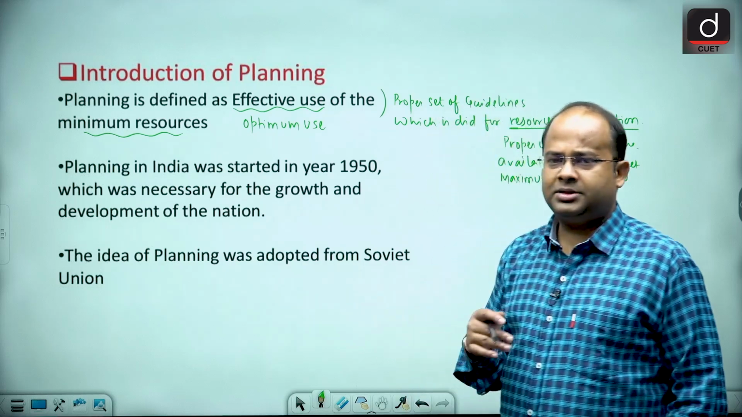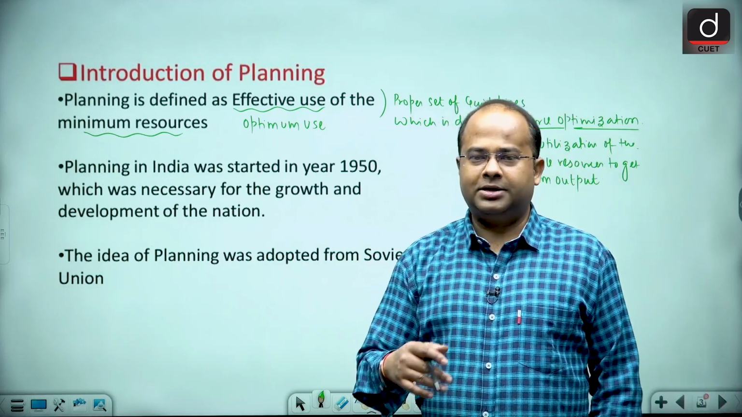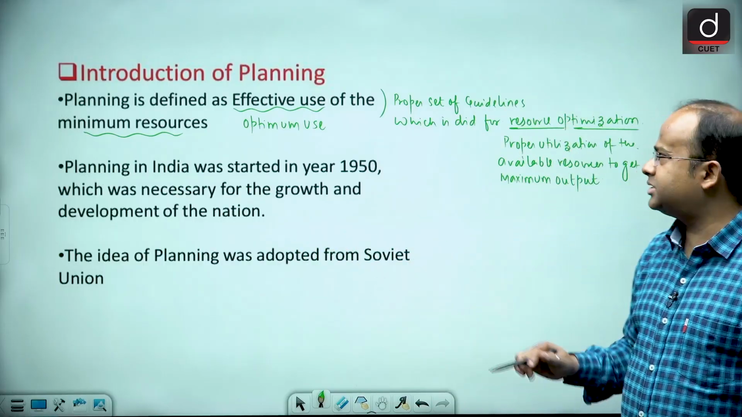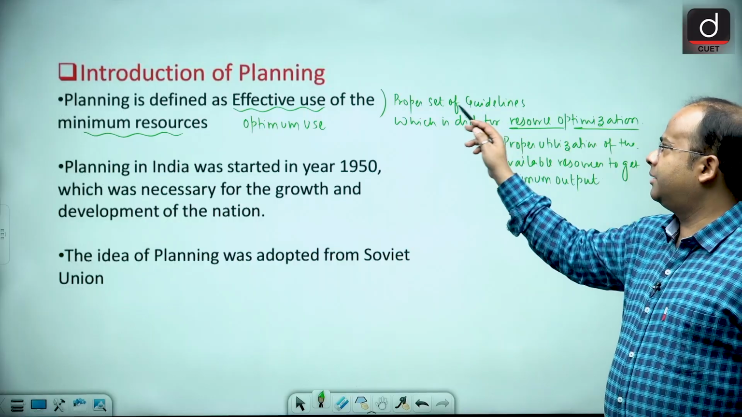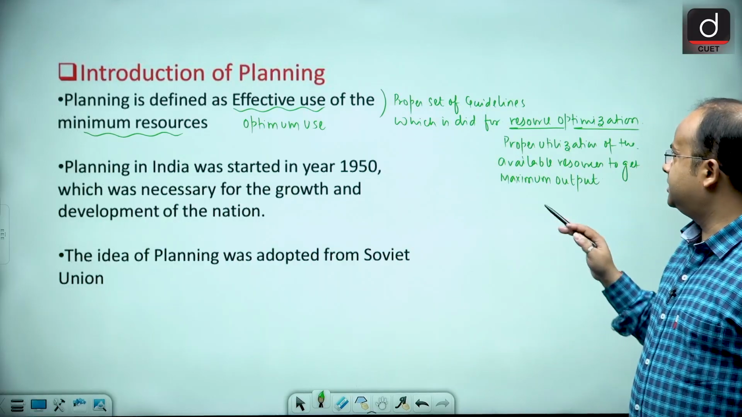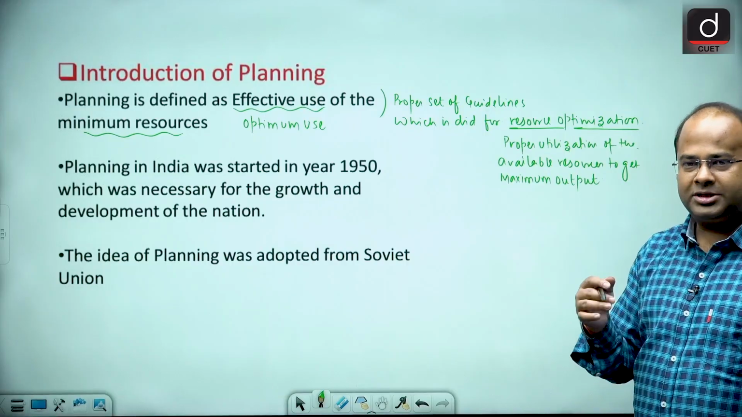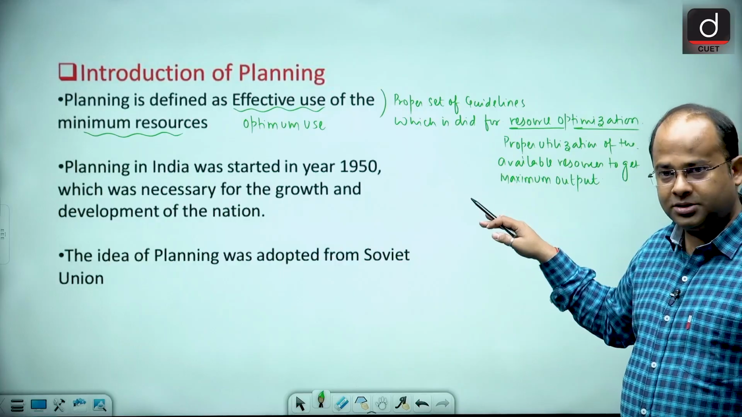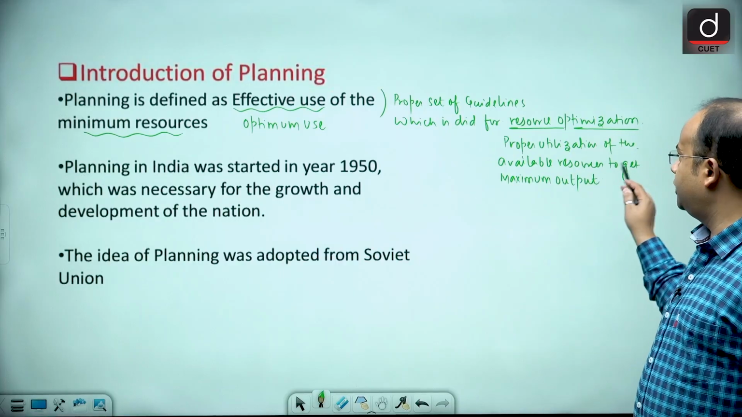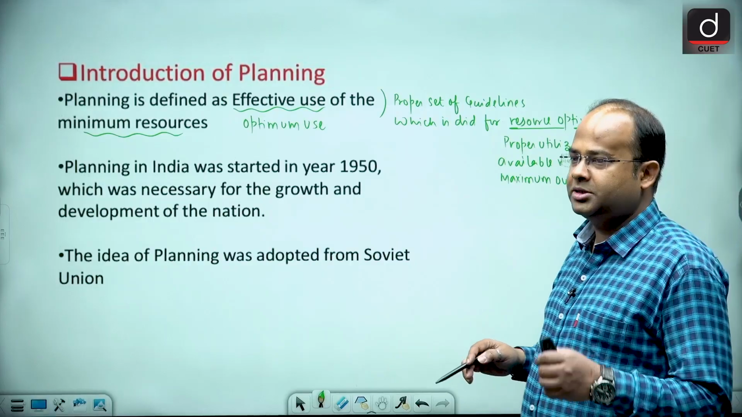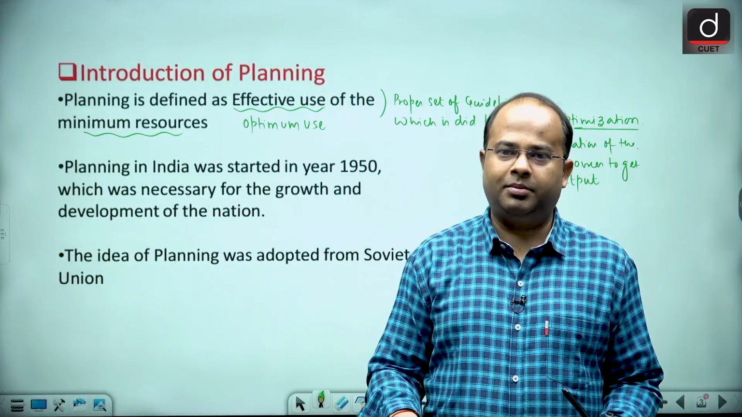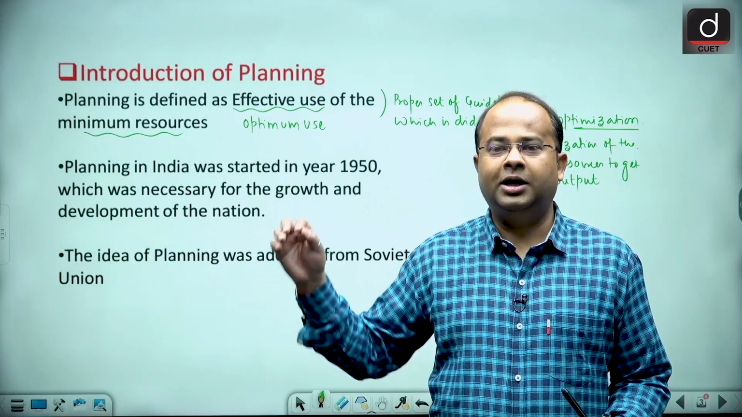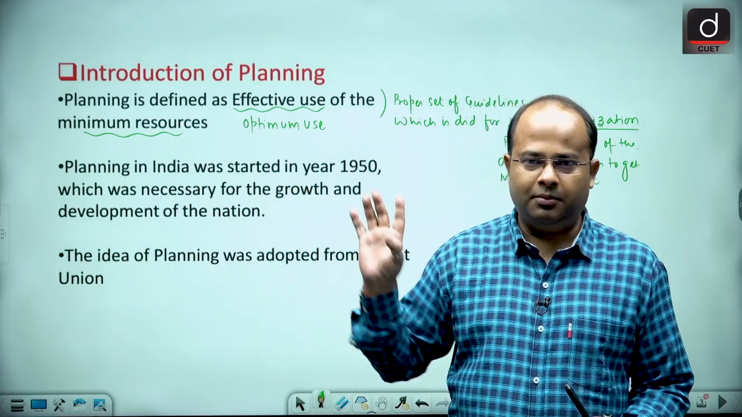So planning, what is it? In simple terms you can say that it is the optimum use of the minimum resources, or effective use of the minimum resources. It is a proper set of guidelines that you make for resource optimization. Now what is resource optimization? It is proper utilization of available resources in order to gain the maximum output. That is called planning.